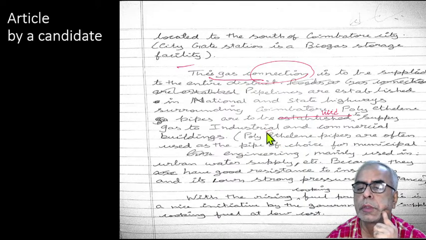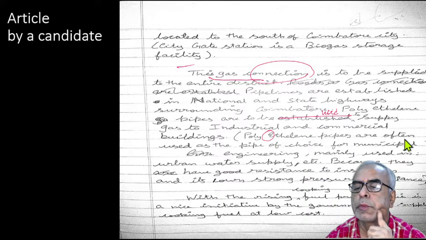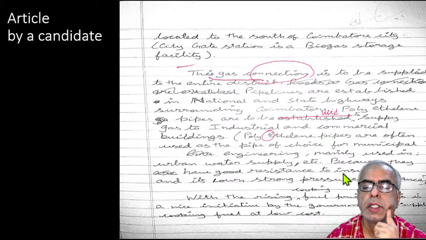Polyethylene, so there is no proper capitalization. So polyethylene, small letter. Pipes are often used as the pipe of choice for municipal engineering, mainly used in urban water supply, etc. Because they have good resistance to insulation, actually that is resistance to heat, that is called insulation.